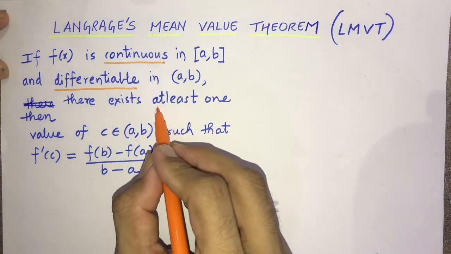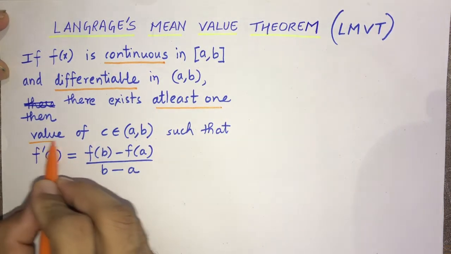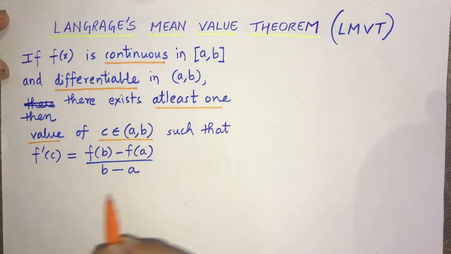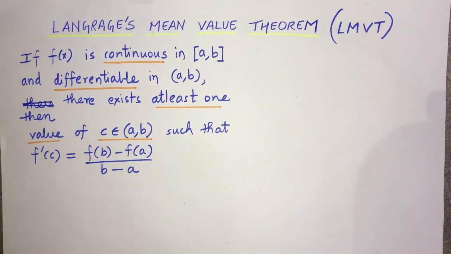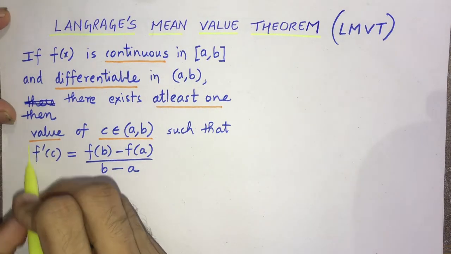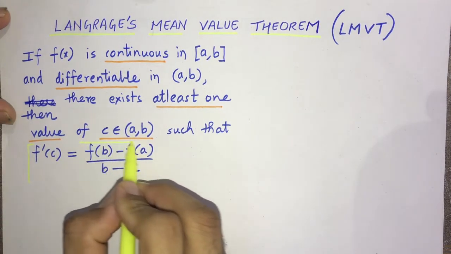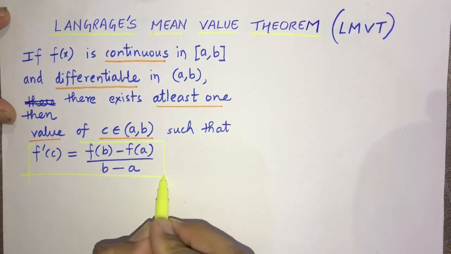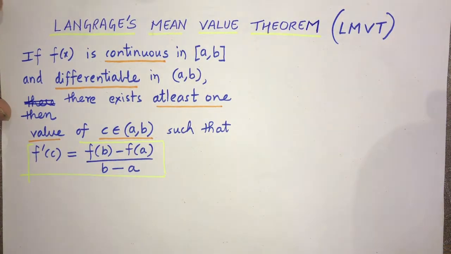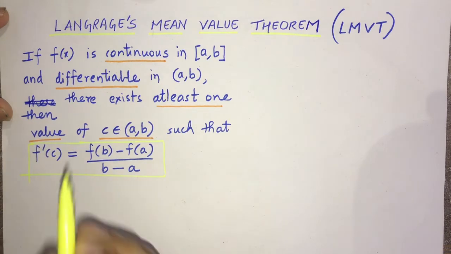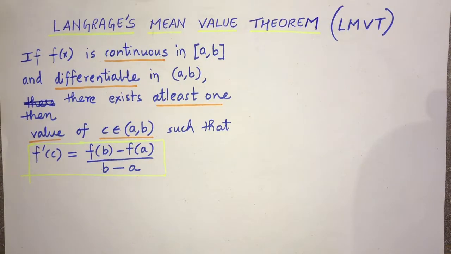Then there exists at least one value c in the interval a to b where f dash c is equal to f of b minus f of a upon b minus a is satisfied.